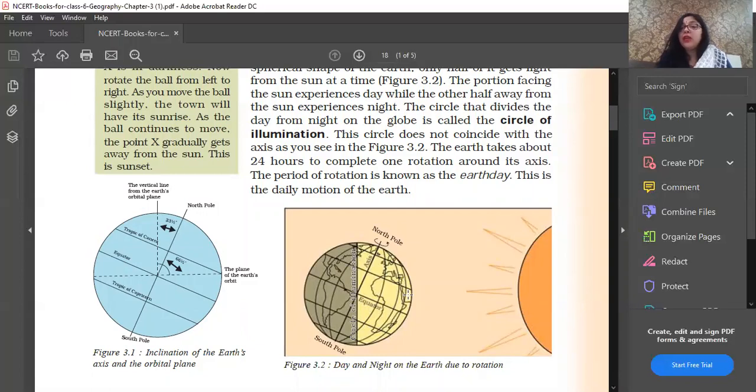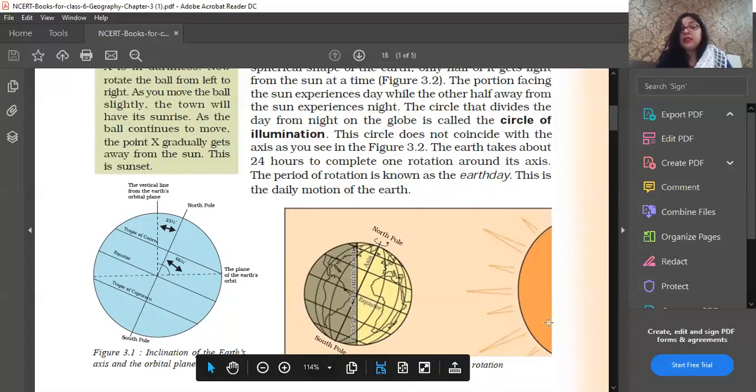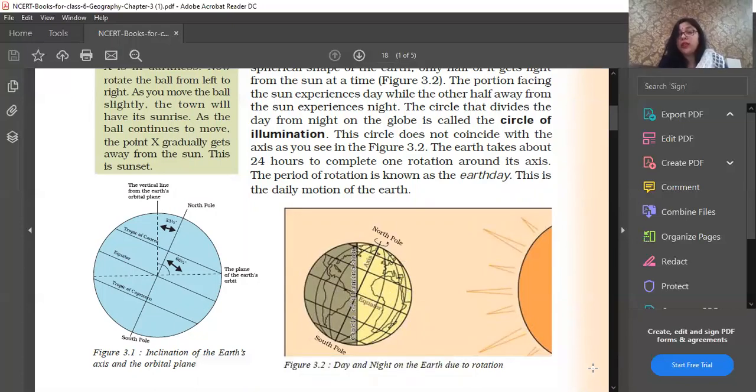Now I will explain what an earth day is. How many hours does the earth take to complete one rotation? Yes, the earth takes 24 hours to complete one rotation, and that period of rotation is known as your earth day.